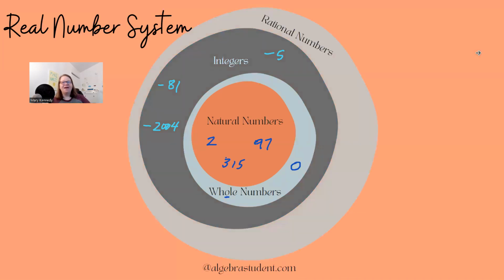And then you have all the rational numbers, which is everything you've seen so far, but it adds in numbers like fractions, certain fractions, and decimals. So rational numbers are, well, yeah. If a number can be written as a fraction, then it's a rational number.